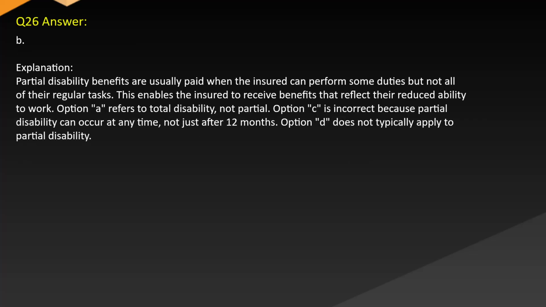Answer B. Explanation. Partial disability benefits are usually paid when the insured can perform some duties, but not all of their regular tasks. This enables the insured to receive benefits that reflect their reduced ability to work. Option A refers to total disability, not partial. Option C is incorrect because partial disability can occur at any time, not just after 12 months. Option D does not typically apply to partial disability.